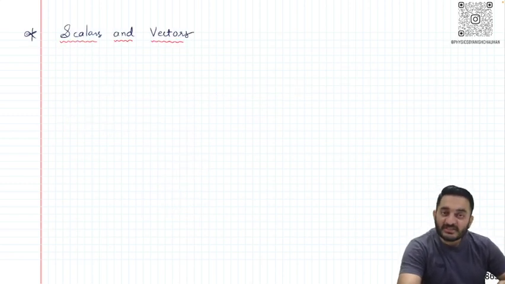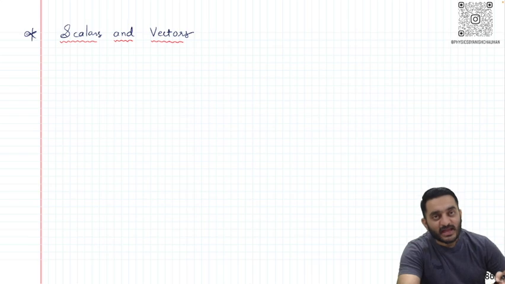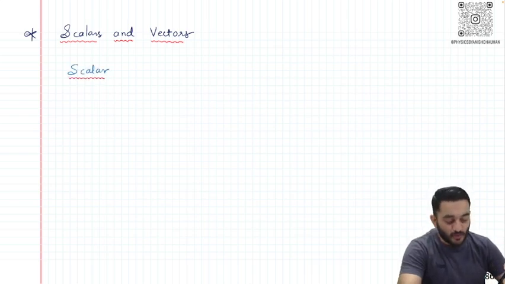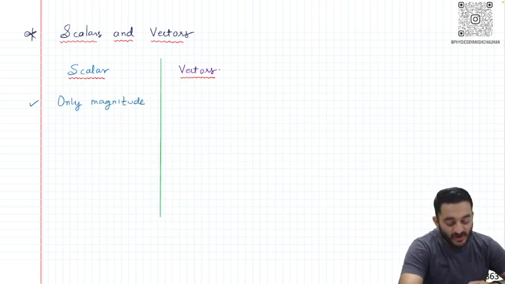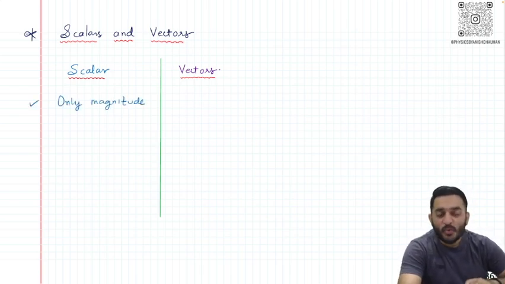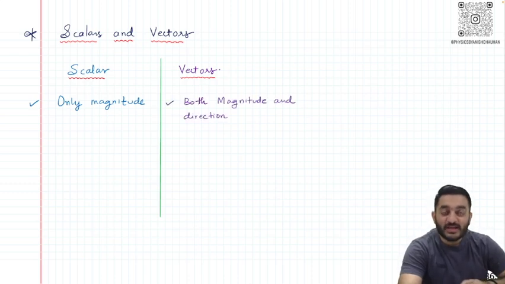Now when it comes to scalar and vector quantities, we need to understand a very basic difference between the two, because scalars are quantities which only have a magnitude, and vectors are quantities which have both things, magnitude and direction. So the very first point is that a scalar only requires the magnitude, but in the case of vectors we always have to mention, along with the magnitude, what exactly the direction of that physical quantity is.